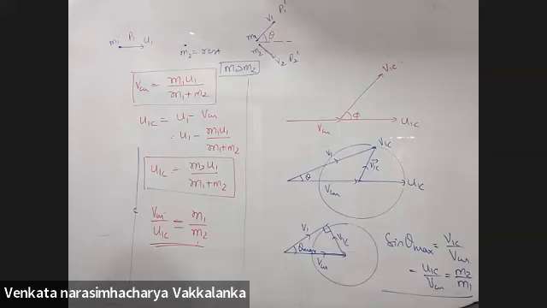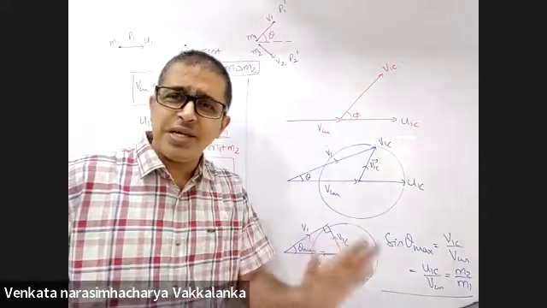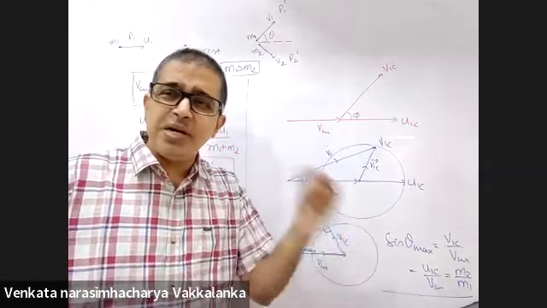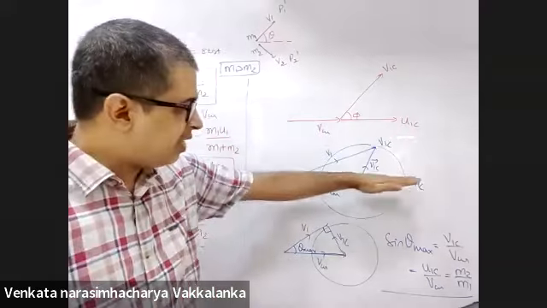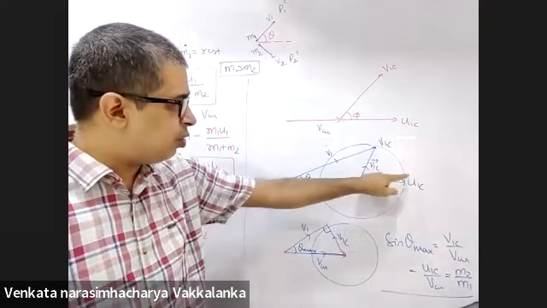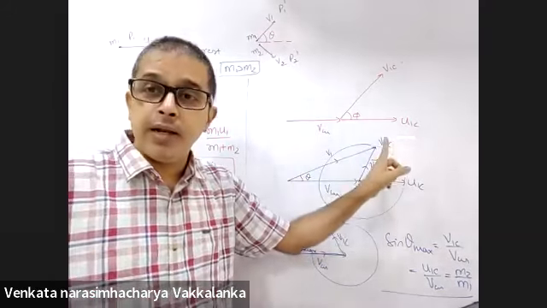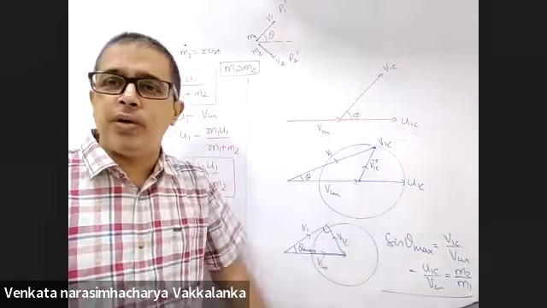Sir, over here we just use the fact of elastic collisions having the same speed, right? Nothing else. All else was vector summation. No conservation of momentum, nothing. Only one funda used. This length is equal to this length, so you draw a circle. Draw the circle, finish your drawing.